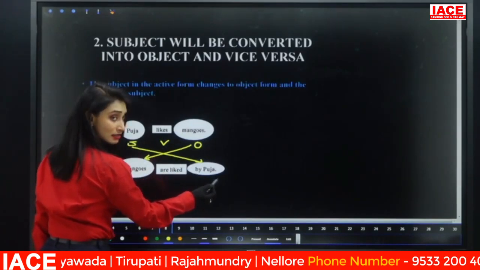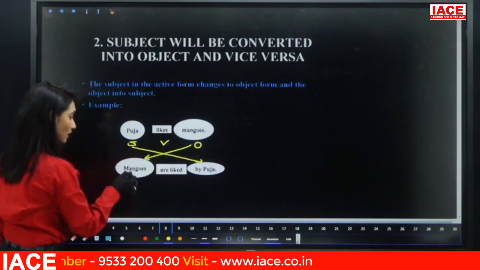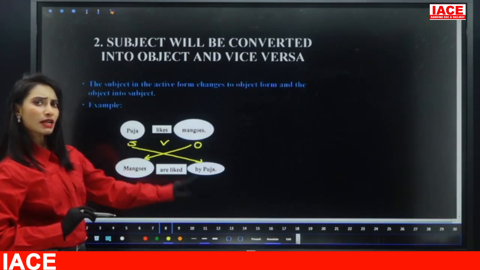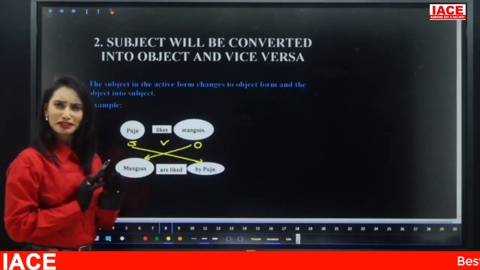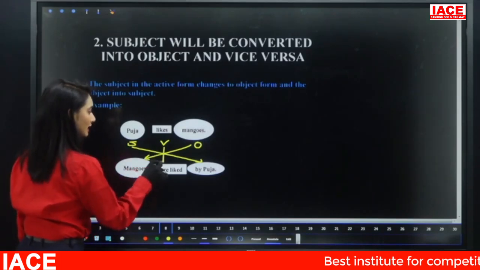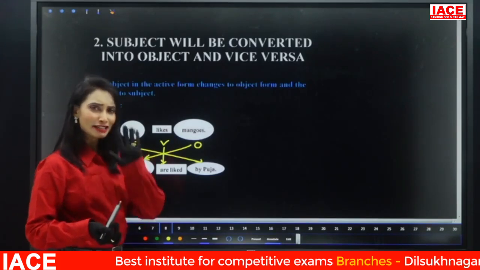Now in passive voice it became the object. Mangoes is the subject, and in passive voice it became the object. Right? Our step 2 is: the subject becomes the object, the object becomes the subject. That's it. Very simple step. So here mangoes is plural, so we have taken "are liked by Pooja." Isn't it simple? So, five simple steps.